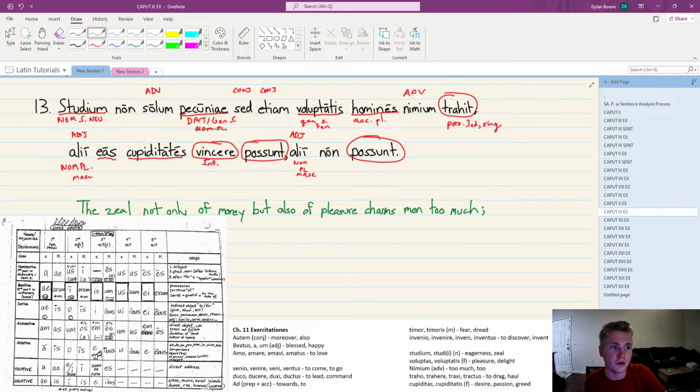Now doing our verb, possunt, straightforward. Pos plus sunt gets you third person, plural, present. Likewise. And the last two we have is cupiditates and eos. Cupiditates comes from cupiditas, sorry, a third declension noun from your declension chart down there.